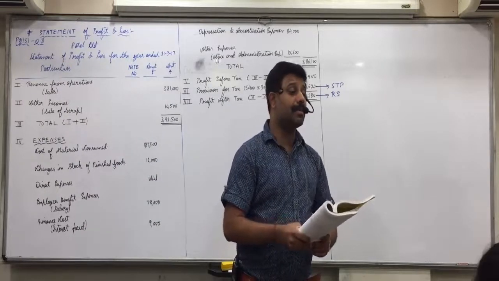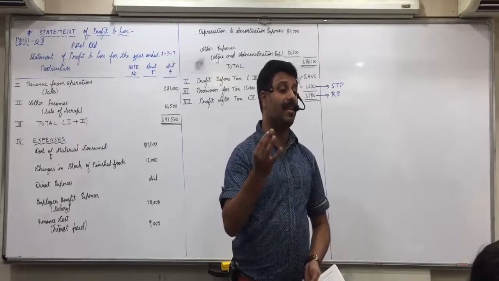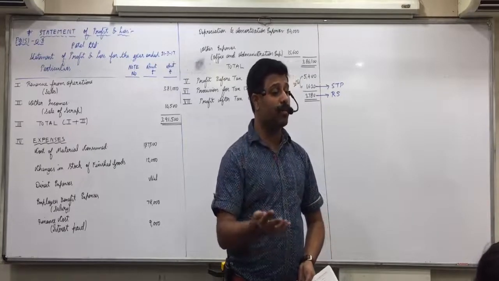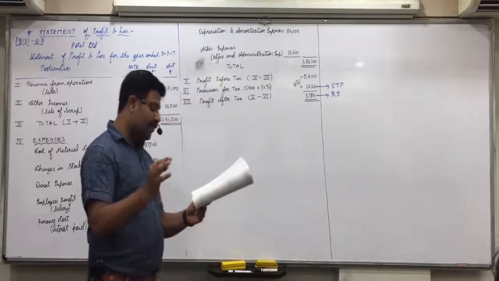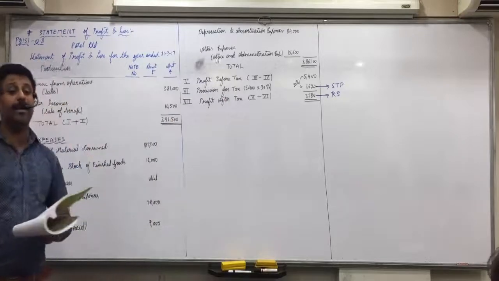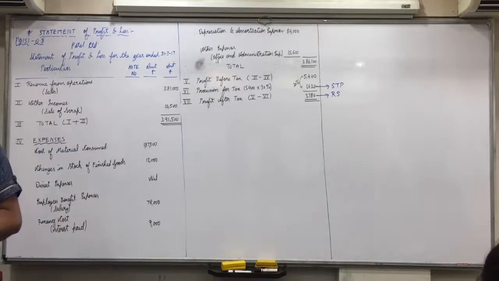Employees benefit expense. I told you 4 things: salary, wages, bonus, contribution to PF. Contribution to provident fund is employees benefit expense. Renuka, bank charges, other expenses, and debenture discount written off, depreciation and amortization expenses. Okay. By the way, answers were given at the back.